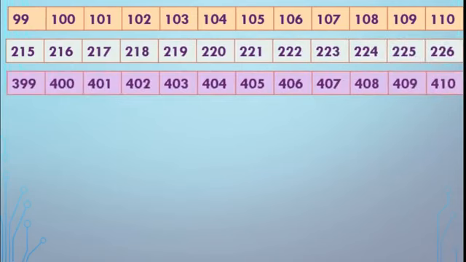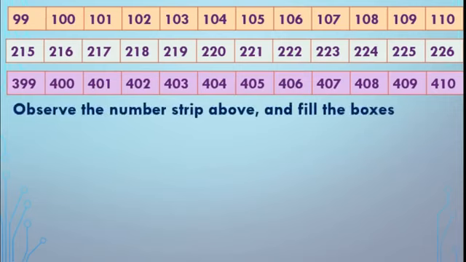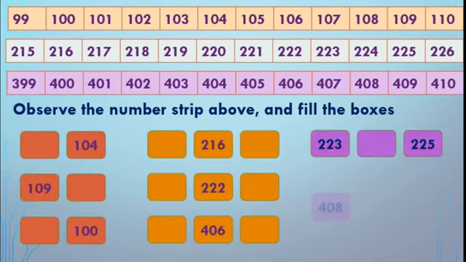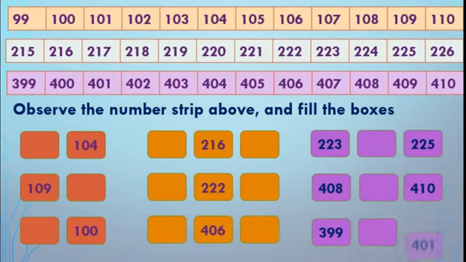Now 3 strips are given, and here some. Observe the number strip above and fill the boxes. See here, boxes are given. See this. Go to first one. Here the first box is empty and the second box is written 104.